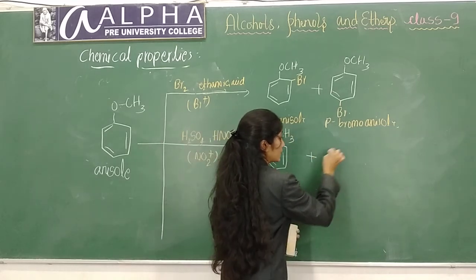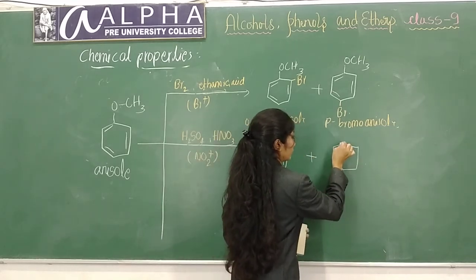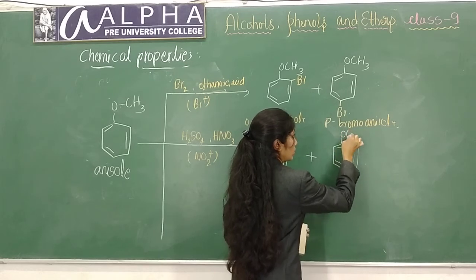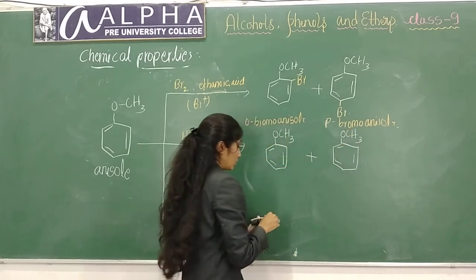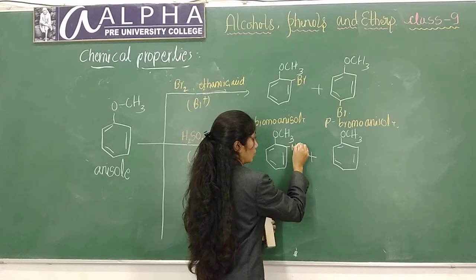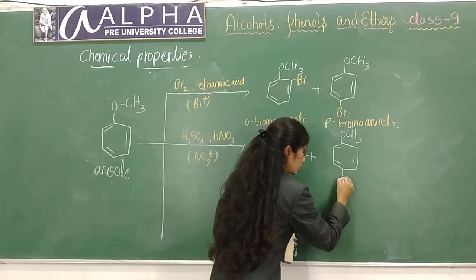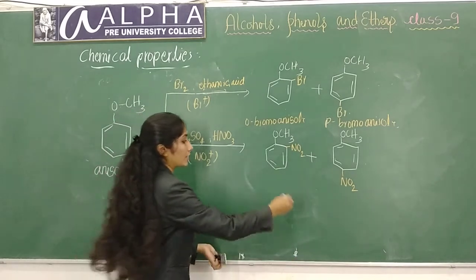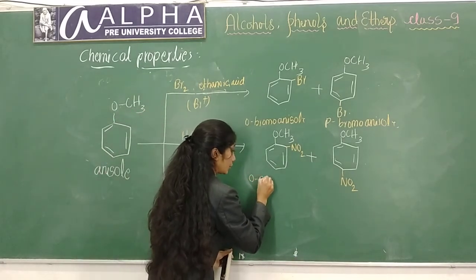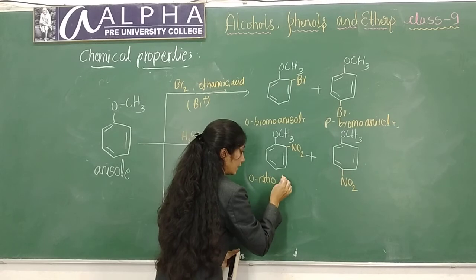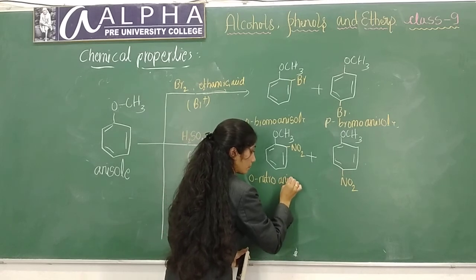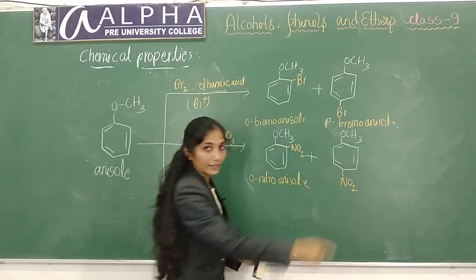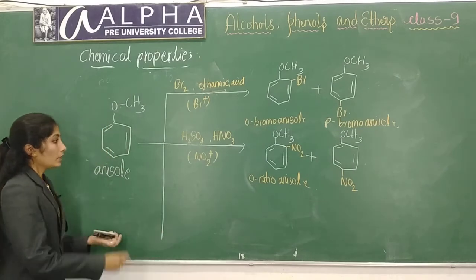OCH3 plus OCH3. At ortho position NO2 and at para position NO2 group will be attached. This is ortho nitro anisole, and this is para-nitroanisole. Okay.